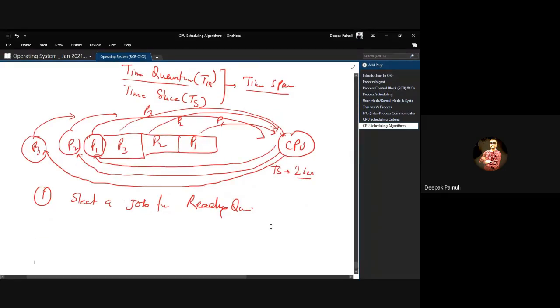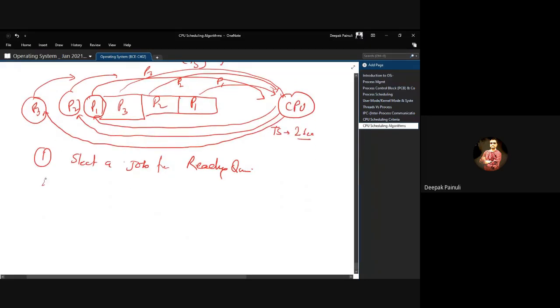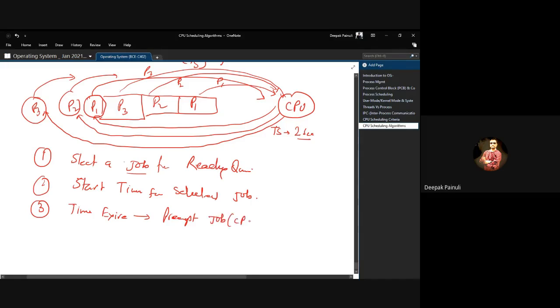After selecting a job, it starts a timer for the selected job. Third, when the time slice or time quantum expires for that particular job, it will preempt the job which is running in the CPU and put it at the end of the ready queue, right?